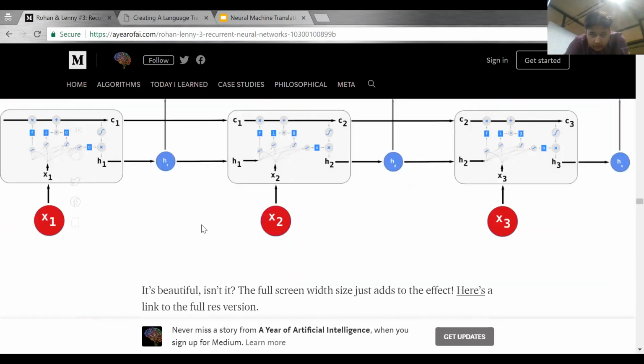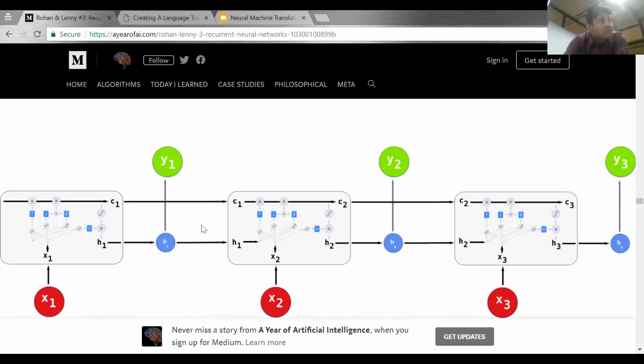You're combining a lot of combinations and then giving it to the next stage. So now the architecture will be like this. Before, we had an input, we gave this to the hidden state. Now we have changed the whole architecture. We're adding this cell state into it so that we can learn some weights, because otherwise the gradient descent update will be 0. So now we have added the cell state part.